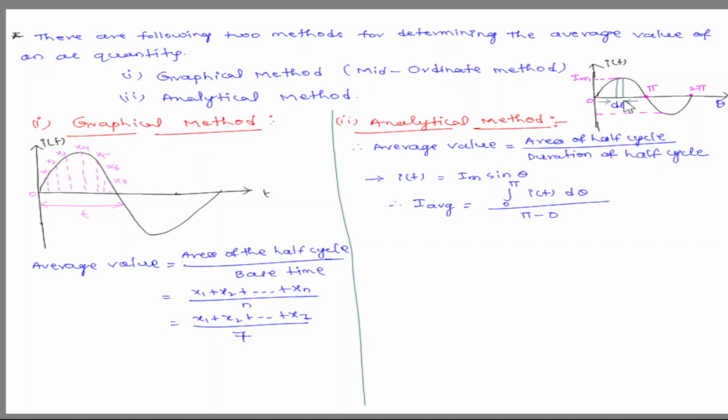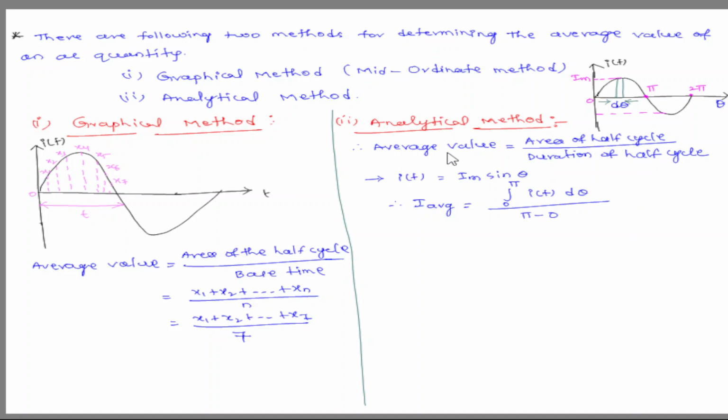By integrating this small portion, I get the average of this entire symmetrical waveform. Suppose the area of this small portion is dt. I integrate this portion with respect to theta, and then I get the average value.